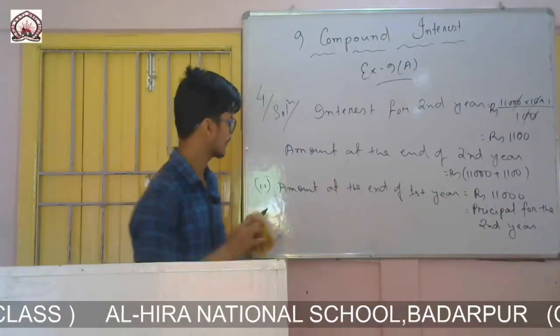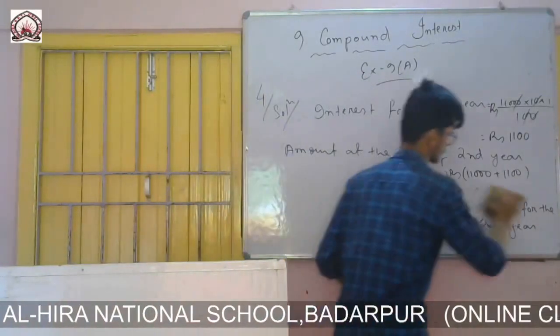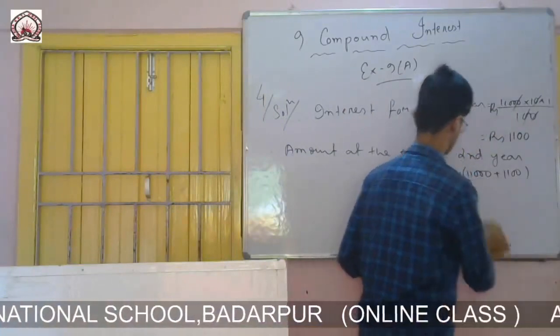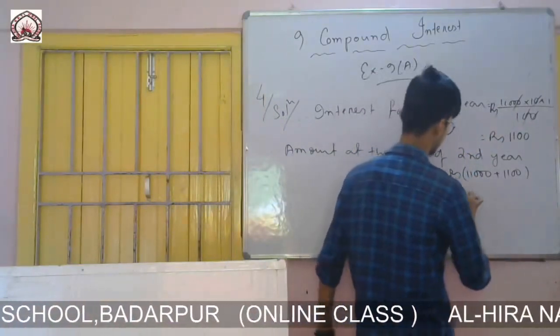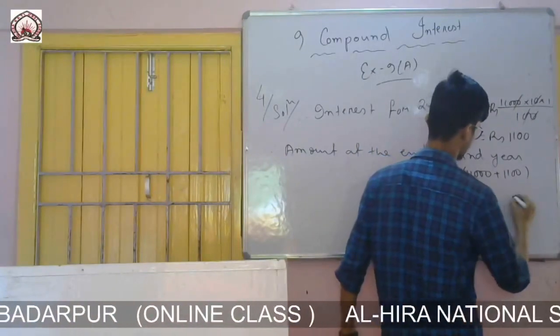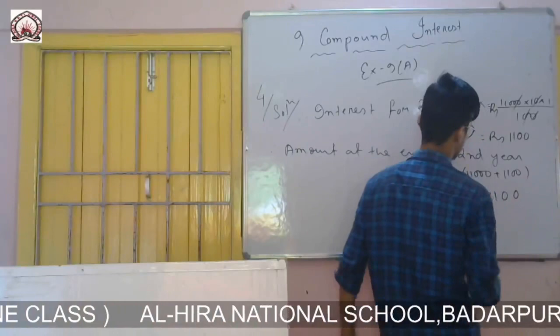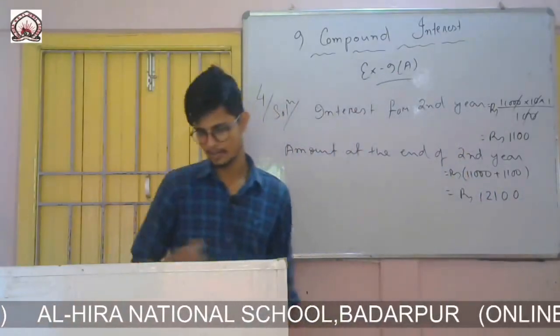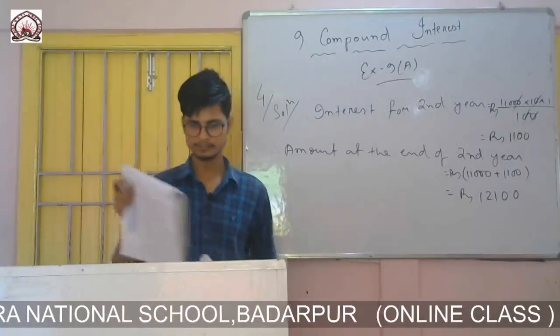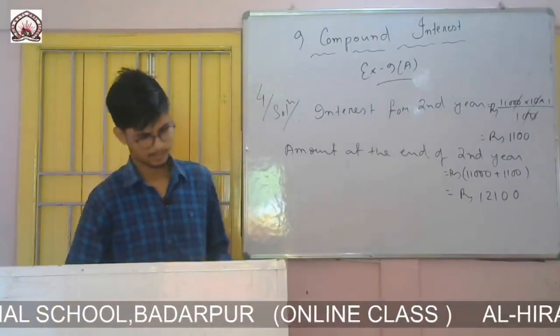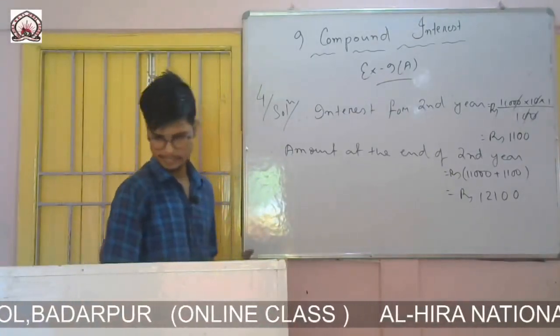So simply we have to add these two. If I simply add this one, it will be rupees 12,100.